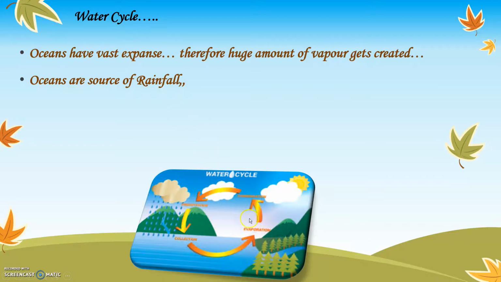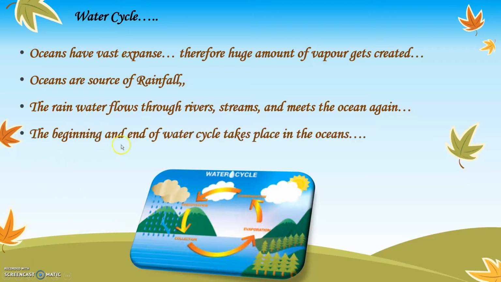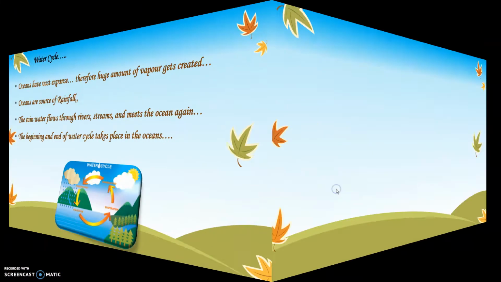It comes down in the form of rainfall again on the earth. The rainwater flows through rivers, streams, and meets the ocean. Again, you can see the river meeting the ocean or the sea. The beginning and end of the water cycle takes place in the oceans. Ocean is one of the important reasons for us to get rainfall on the earth.